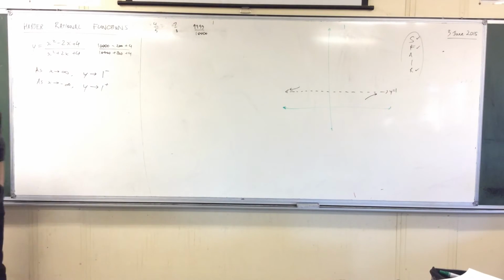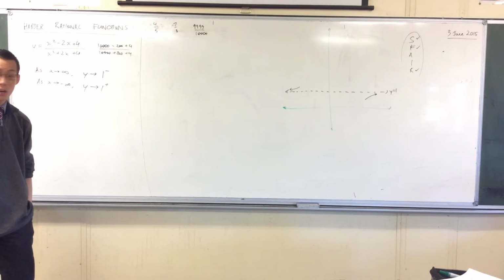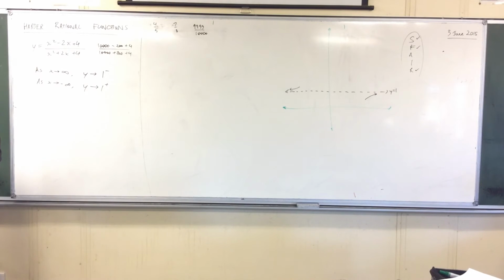Symmetry, I've factorized. I've worked out all the asymptotes, there's only one. Okay, intercepts. All right, let's give it a go. Intercepts. Now, before I do anything, you can see, right? Like if I don't have a solution to this, and I don't have a solution to this, right?